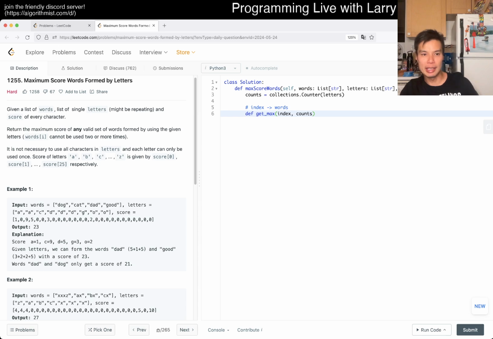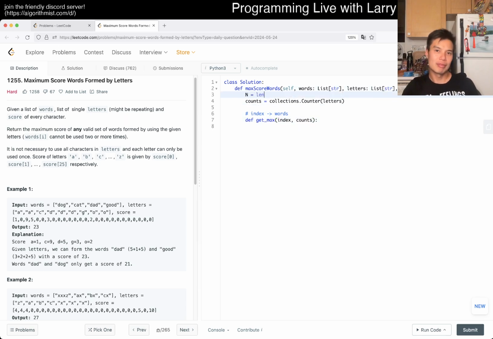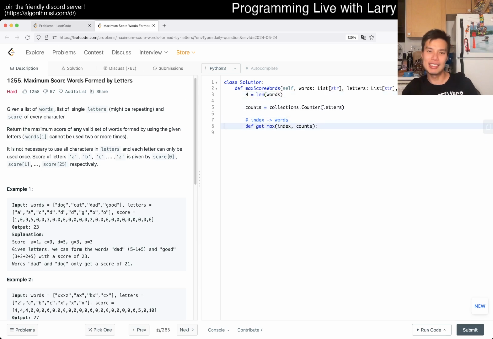I guess that's really it, I believe. You can map score into a hash table if you like, but it shouldn't really matter, right? I don't have that many new things to say, just because we have been doing the same thing for a couple of days. This is supposed to be a harder version, but everything else is just implementation after realizing that this is right. So if index is n, then we just return 0.